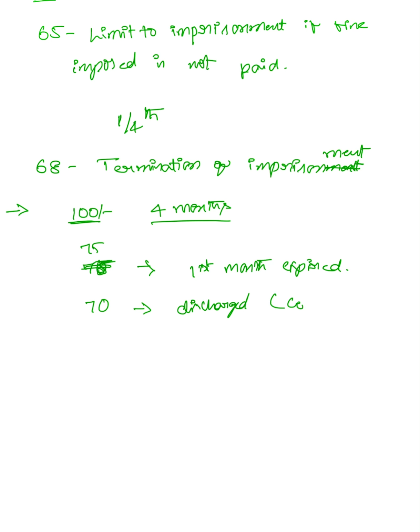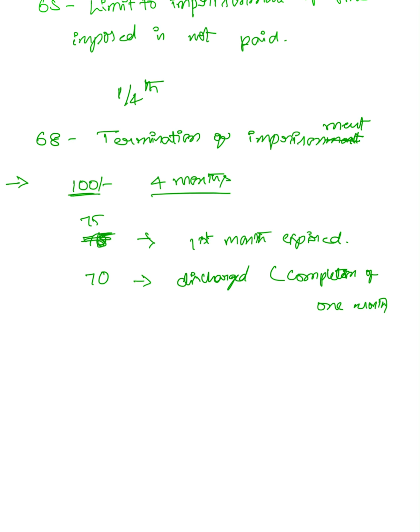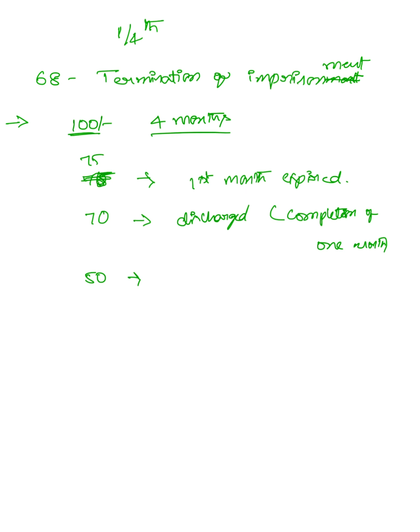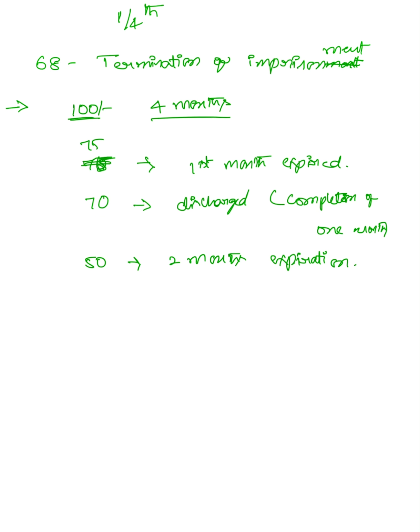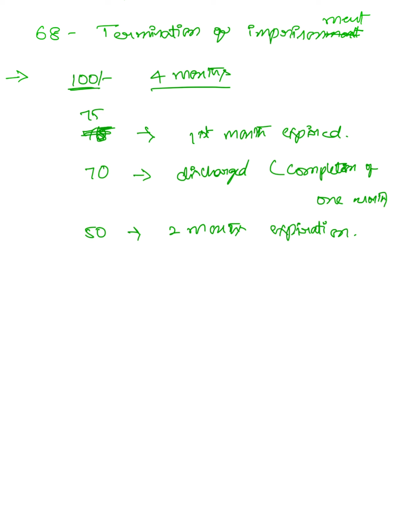On completion of 1 month. If 50 rupees of the fine is paid or levied before the expiration of 2 months, A will be discharged as soon as the 2 months are completed.